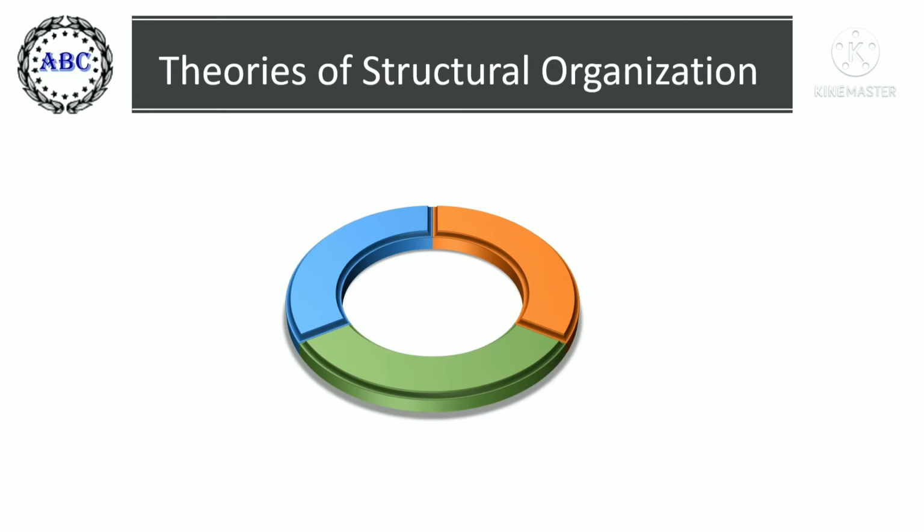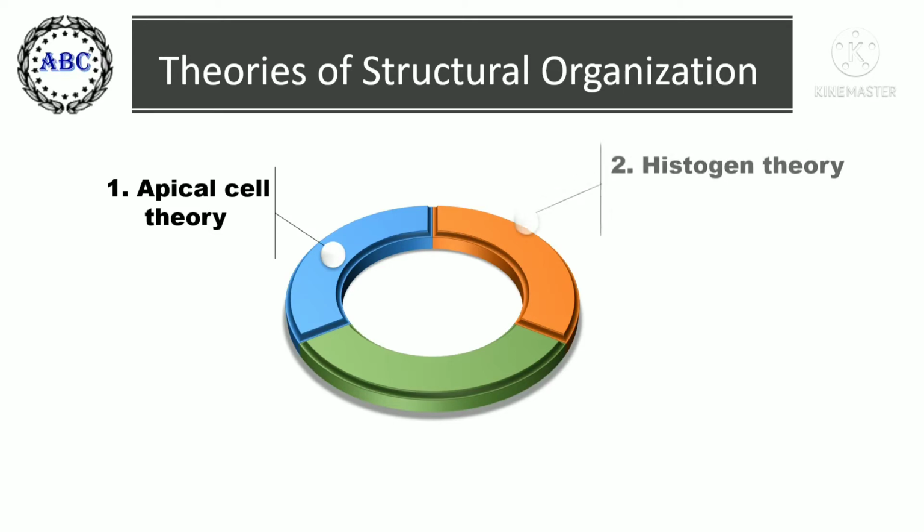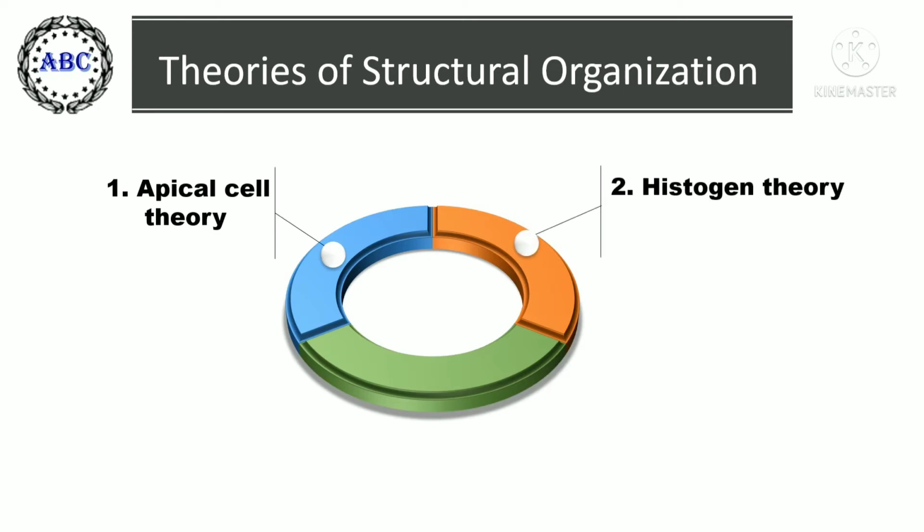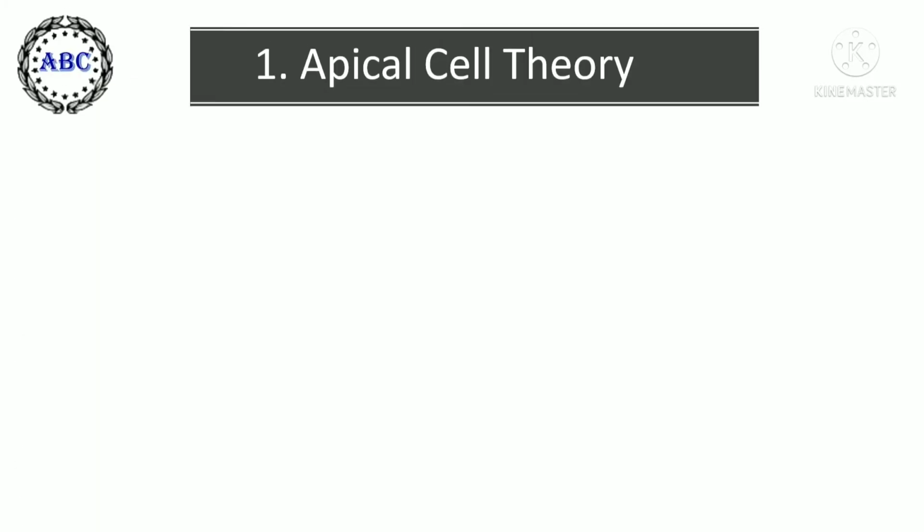There are three theories for the structural organization that have been proposed. First theory is apical cell theory, second theory is histogen theory, and third theory is tunica corpus theory. Now we will study one by one. First theory, that is apical cell theory.